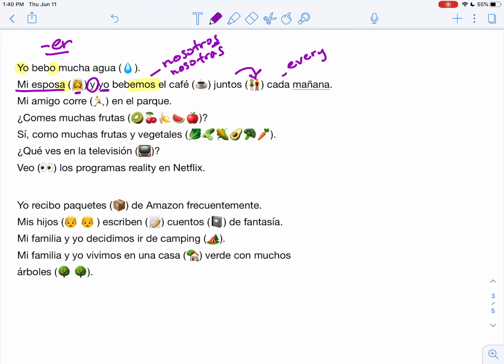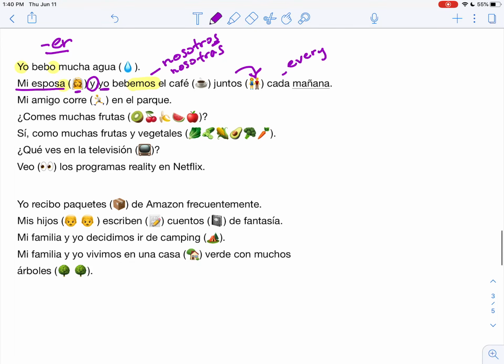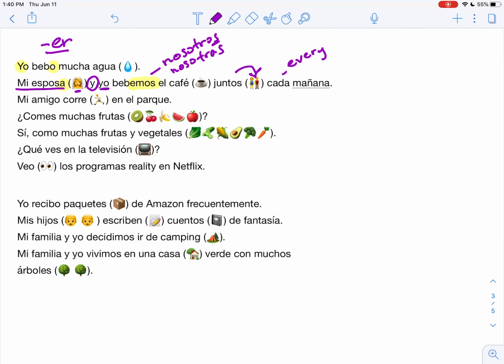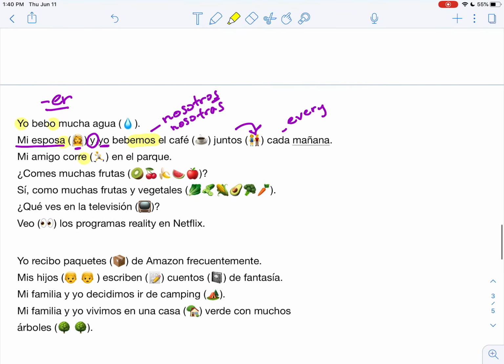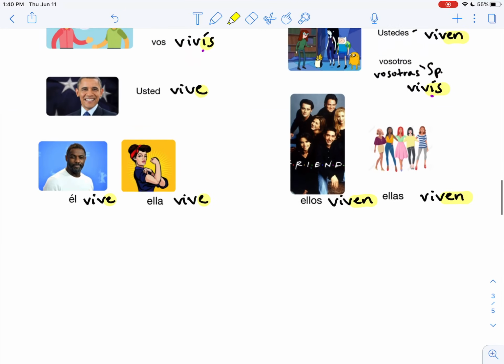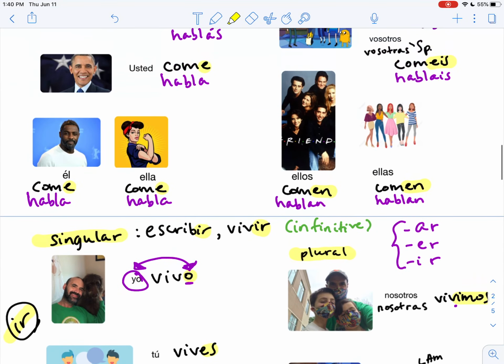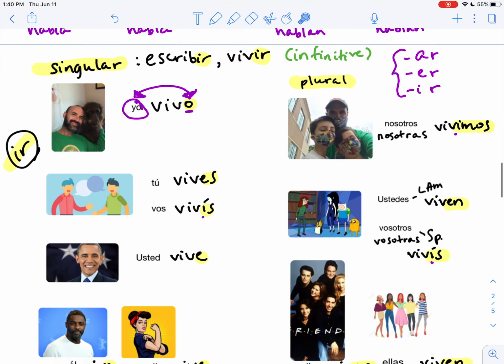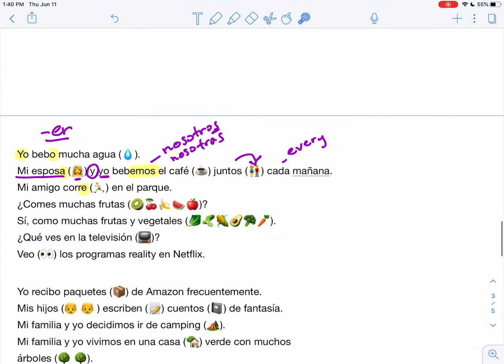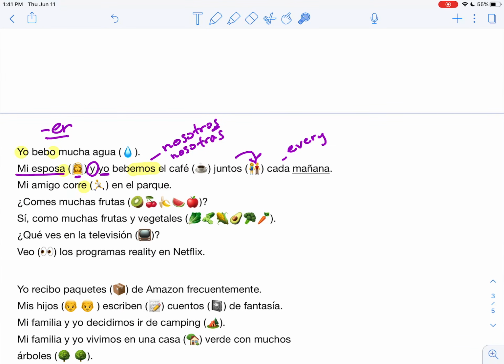Mi amigo corre en el parque. So mi amigo corre. You see that el form there. Mi amigo is like saying él. Él corre. Él come aquí. Él corre en el parque.